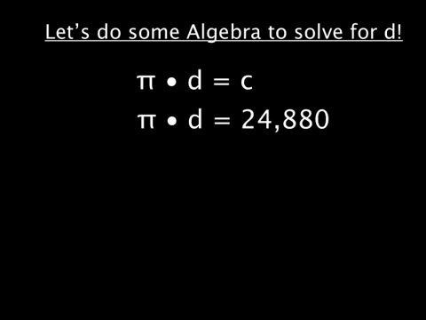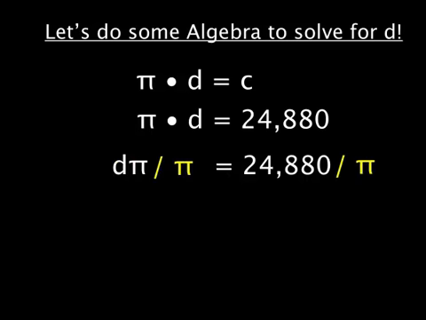Now with a simple calculation we can conclude the problem and solve for the diameter of the Earth. Earlier we found that pi times diameter is equal to circumference. And substituting in the circumference of the Earth, we now need to get rid of the pi or isolate the variable. And one of the ways we can do that is dividing both sides by pi. Pi divided by pi is equal to 1, therefore we're left with just the diameter,